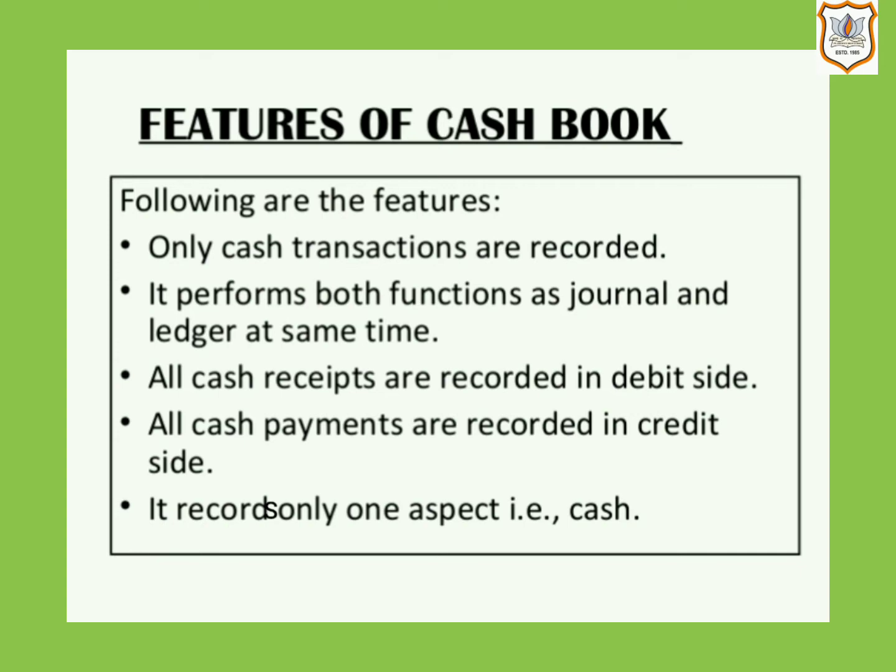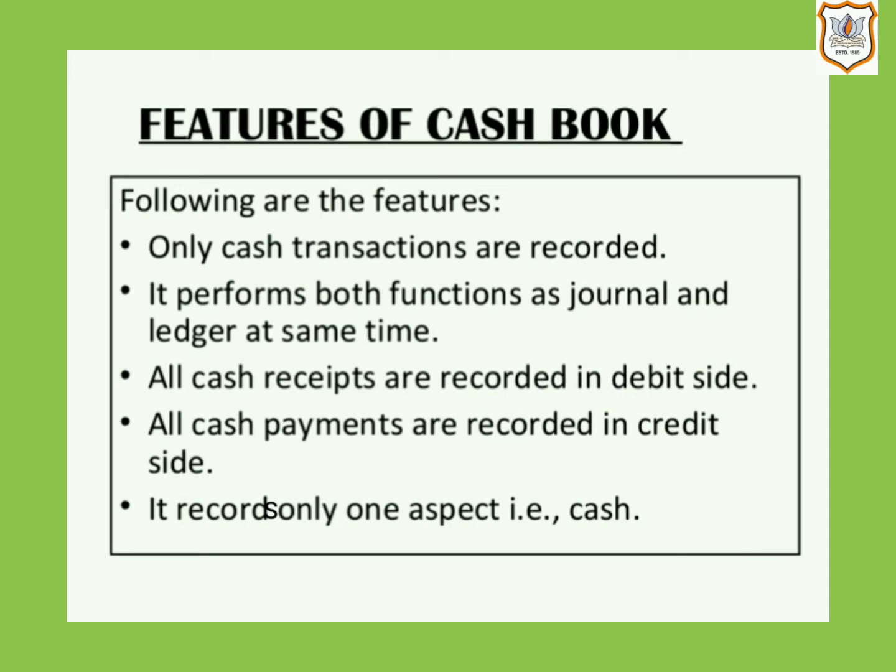See, as all cash transactions are recorded for the first time in the cash book, it is therefore a subsidiary book. That means book of original entry. But when a cash book is prepared, cash account in the ledger is not prepared. In this way, cash book represents the cash account and hence becomes the principal book of accounts. Or we can say that cash book serves the purpose of journal entry and cash account both, as cash book is prepared in the form of a ledger account.